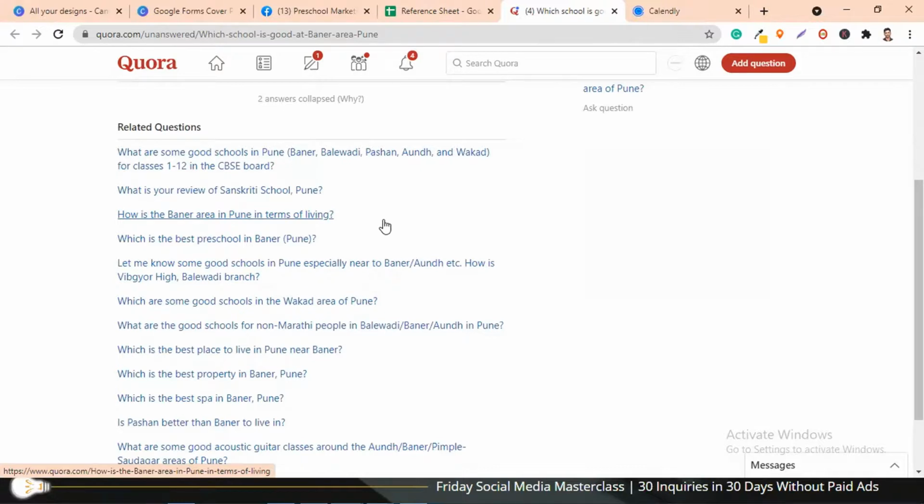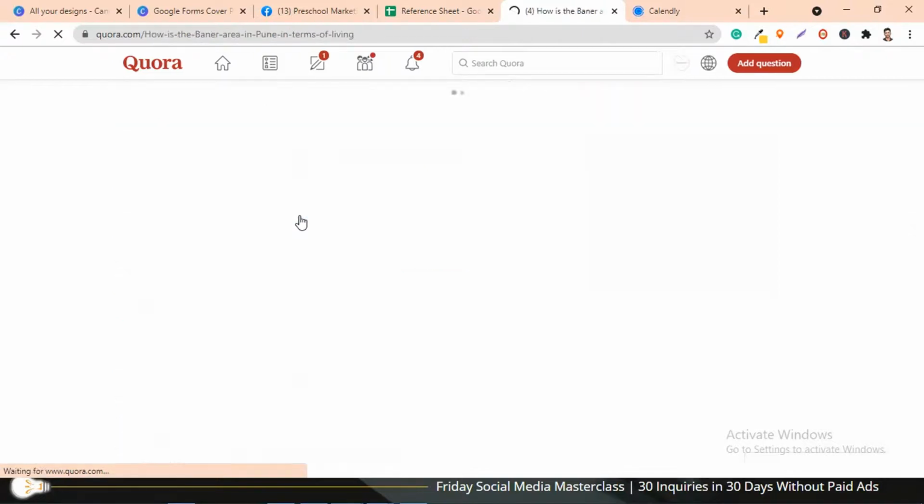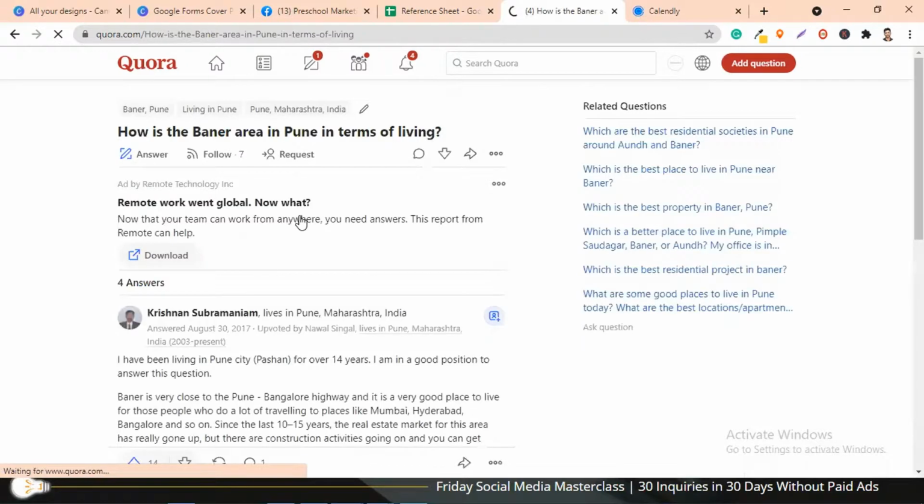Maybe a mother who wants to shift to Baner has written this question asking how the Baner area is in terms of living. When you answer this question, don't simply copy paste the draft. Try to relate to the question. Here you can say, yes, Baner is one of the best areas in Pune to stay in.